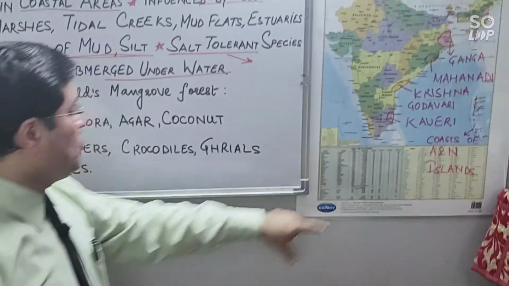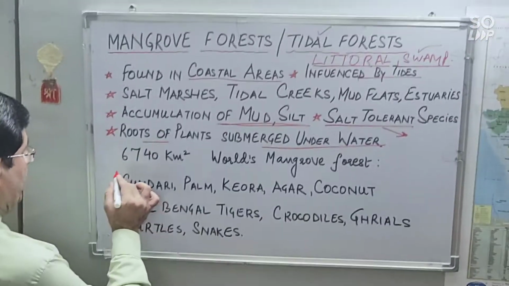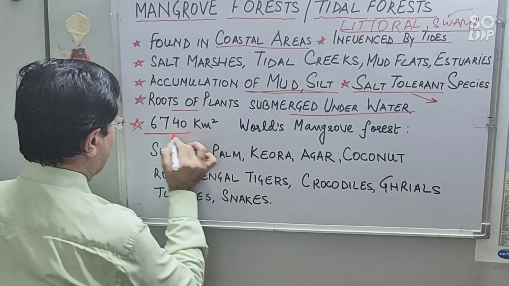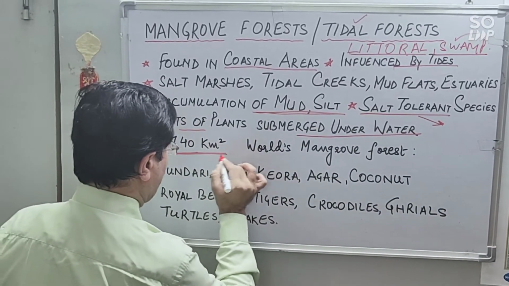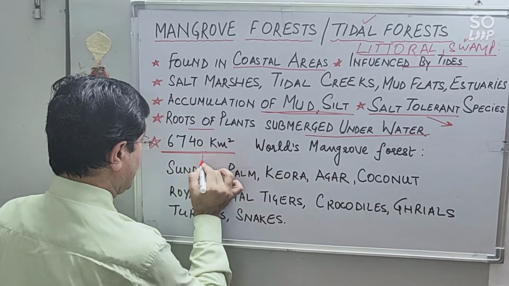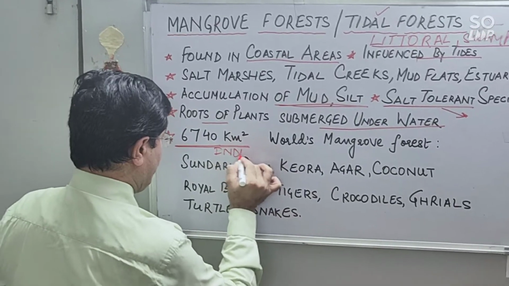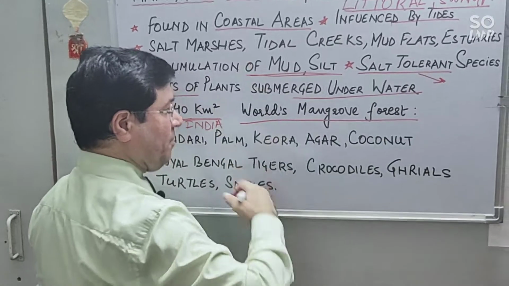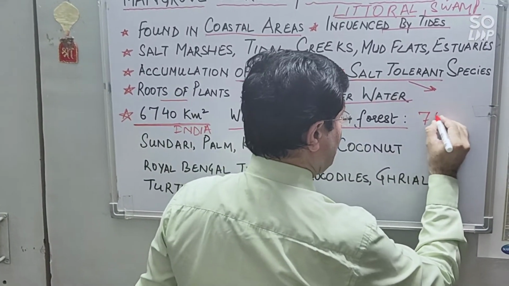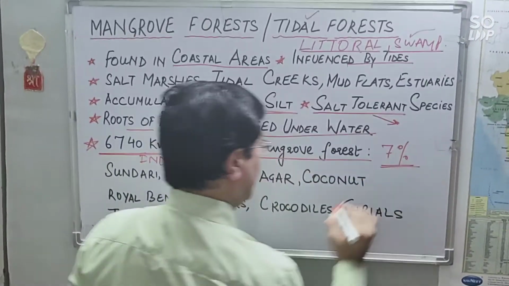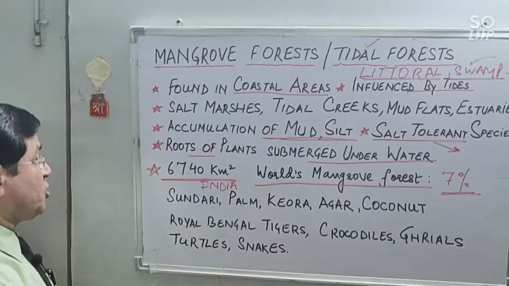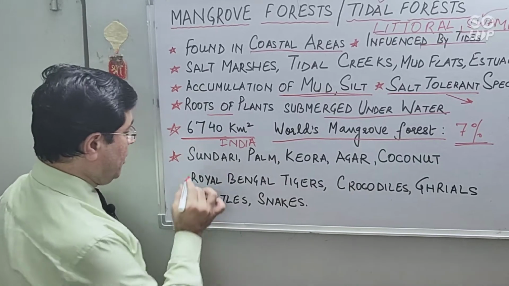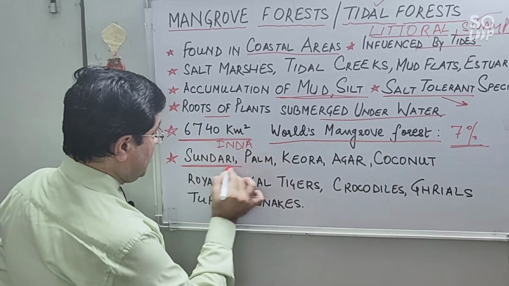Okay, and you see all these areas cover approximately 6,740 square kilometer area in India, which is 7% of the world's total mangrove forest area, right? And which salt tolerant trees are found here? Sundari tree in Sundarban Delta.